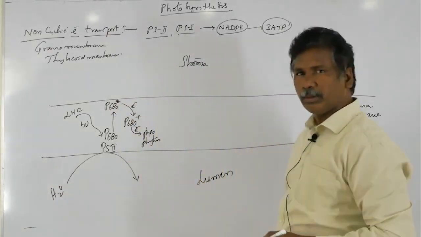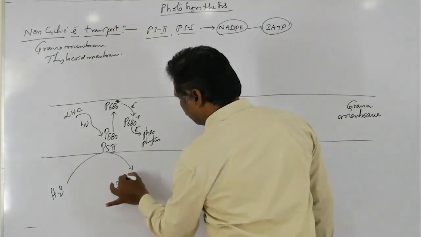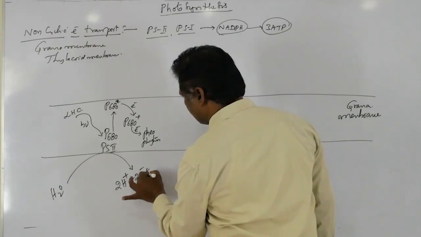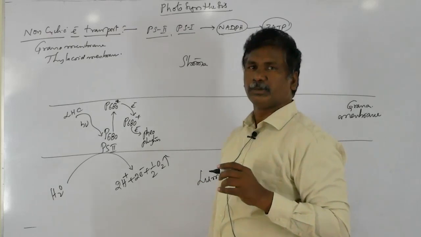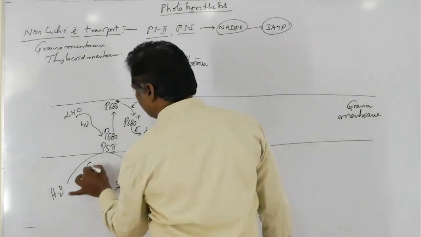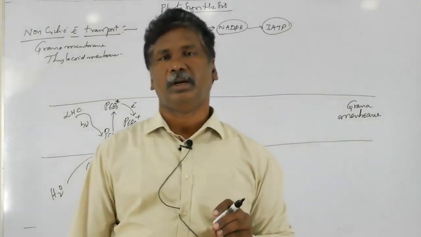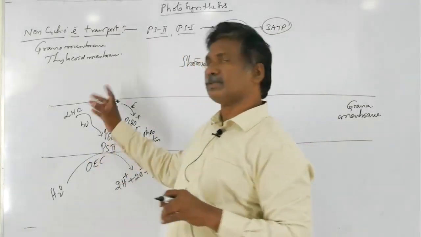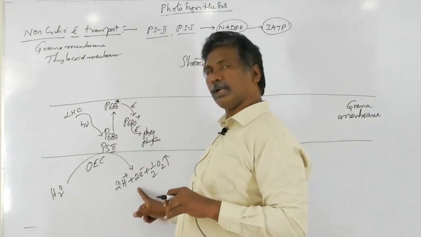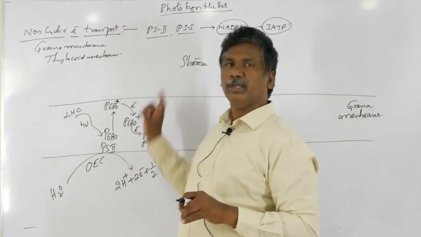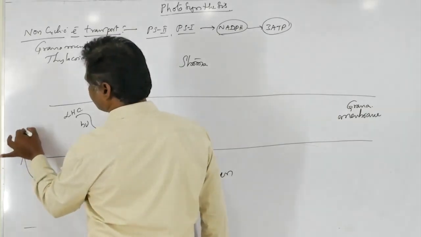The water molecule is split into protons plus electrons, and consequently oxygen is released, with the help of an enzymatic complex called OEC. In the presence of light, the splitting of water molecules into protons and electrons, ultimately releasing oxygen, is simply called photolysis.